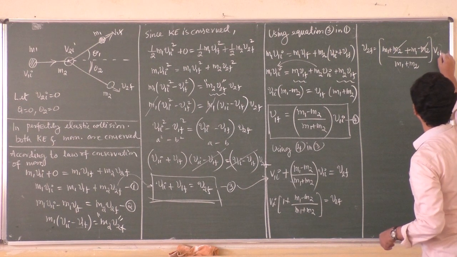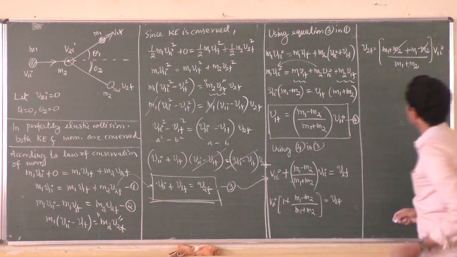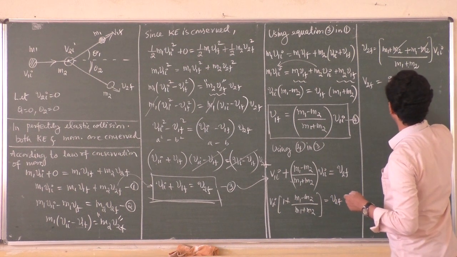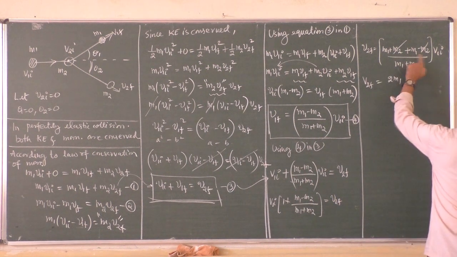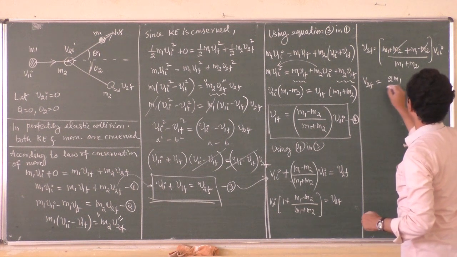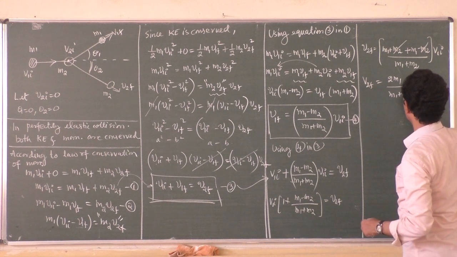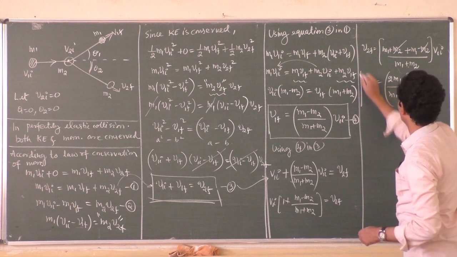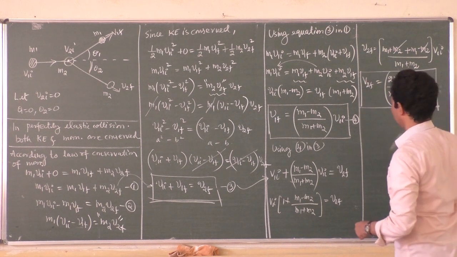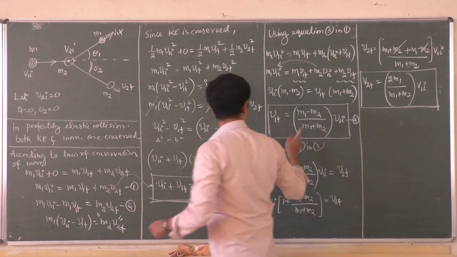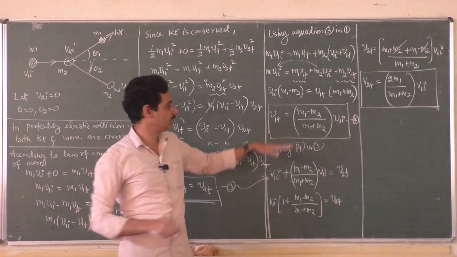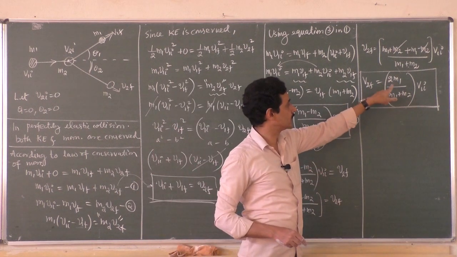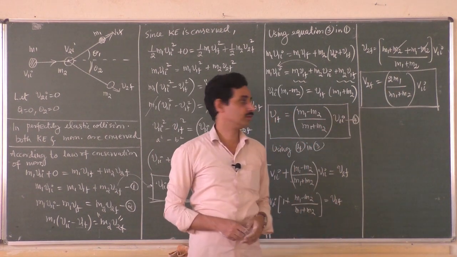So v2f is equal to 2m1 divided by m1 plus m2 into v1i. This is the velocity of the second object after collision. So v1f is equal to m1 minus m2 divided by m1 plus m2 into v1i, and v2f is equal to 2m1 divided by m1 plus m2 into v1i.